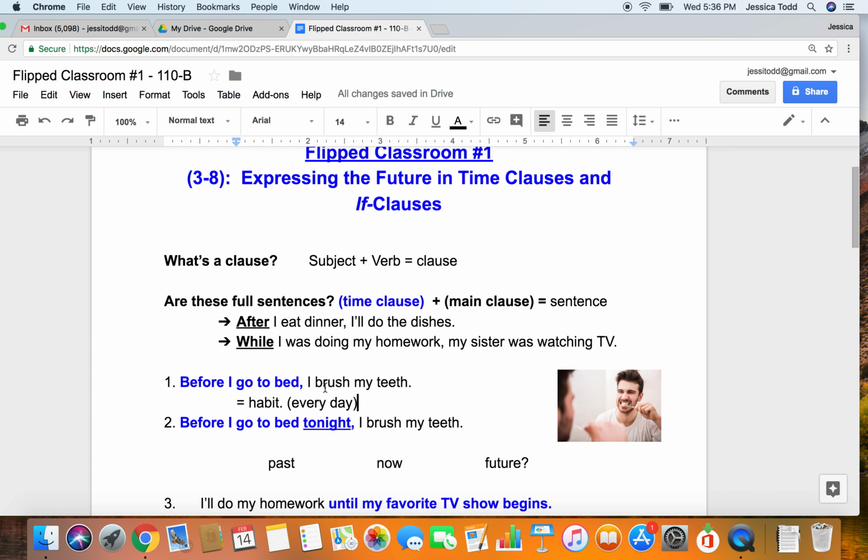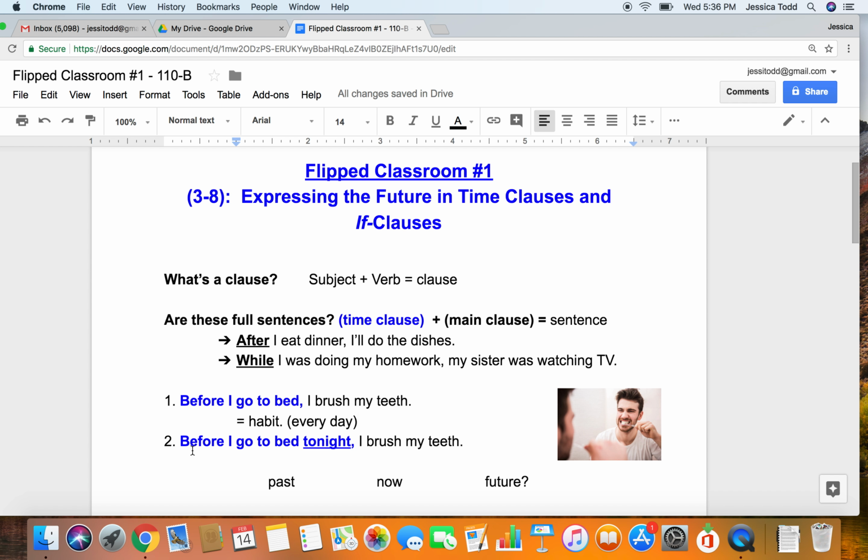Okay. Let's look at number 2 though. Before I go to bed tonight, I'm going to brush my teeth. Looking at number 2, do you think it happens in the past, now, or the future? Great, so if you said the future, then you are correct. You probably looked at the word tonight. You probably also looked at this verb tense, which we just learned, I'm going to brush. And you know that that talks about the future.